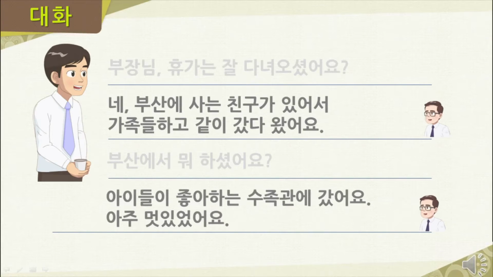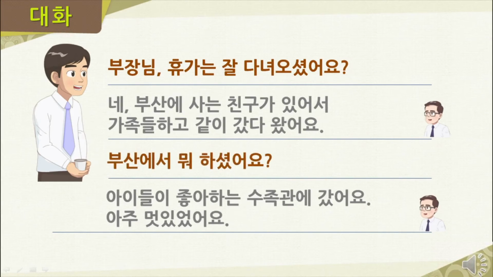Now, let's go through the dialogue once more. This time, you read the role of Mr. Kim. 네, 부산에 사는 친구가 있어서 가족들하고 같이 갔다 왔어요. 아이들이 좋아하는 수족관에 갔어요. 아주 멋있었어요. Well done.